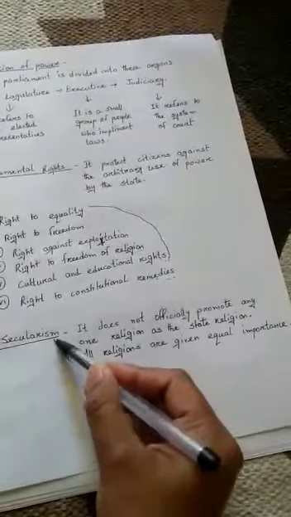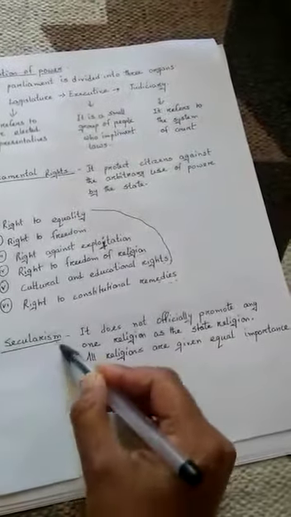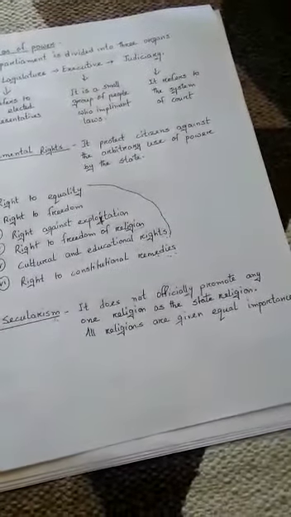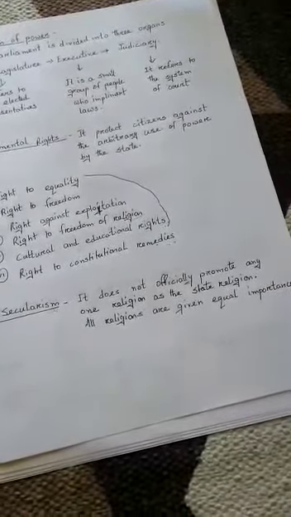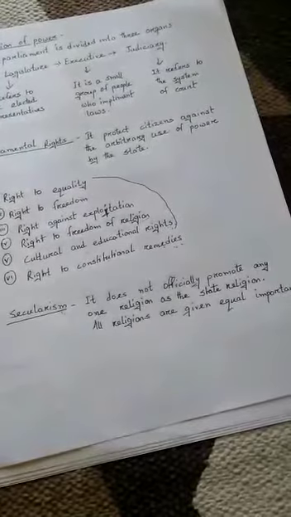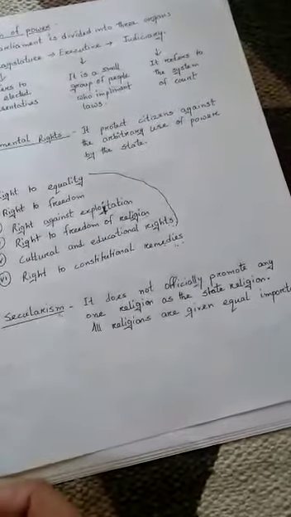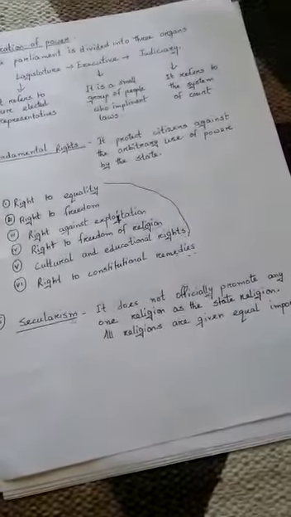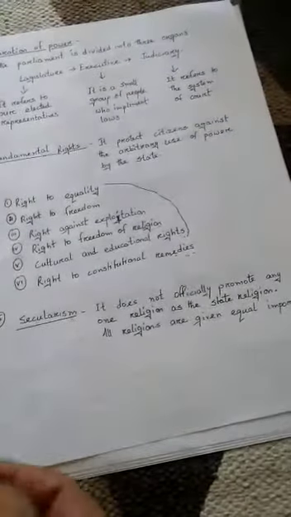So next is the key features, and the 5th feature is secularism. Secularism does not officially promote any one religion as the state religion. All religions are given equal importance. In our country, we cannot say we have one official religion. Either everyone has to be Hindu, or everyone has to be Muslim or Christian or Sikh.